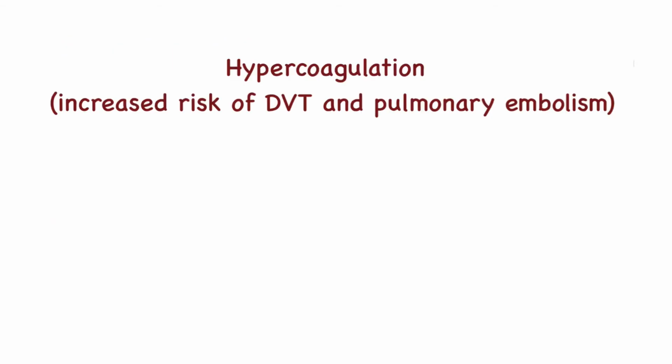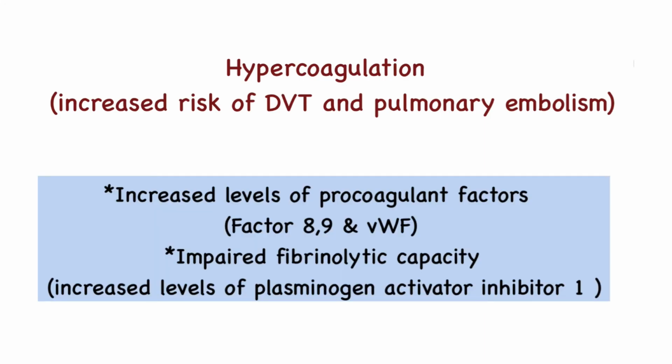There is a hypercoagulable state in Cushing syndrome and there is increased risk of DVT and pulmonary embolism. This occurs because there is increased level of procoagulant factors, predominantly factor 8, 9 and von Willebrand factor, and impaired fibrinolytic capacity. This occurs because there is increased level of plasminogen activator inhibitor 1.